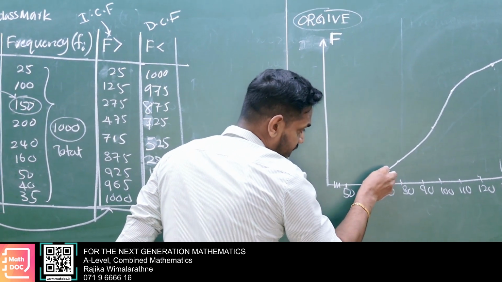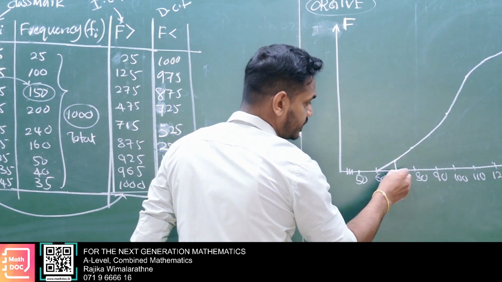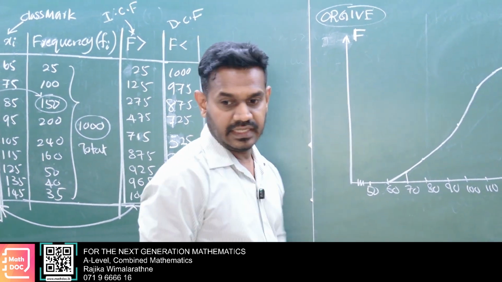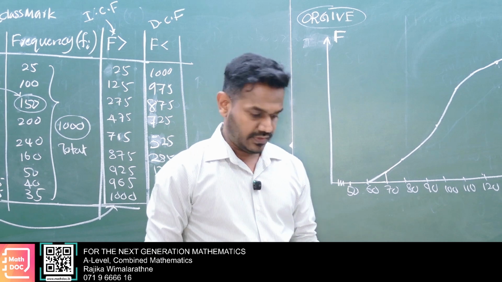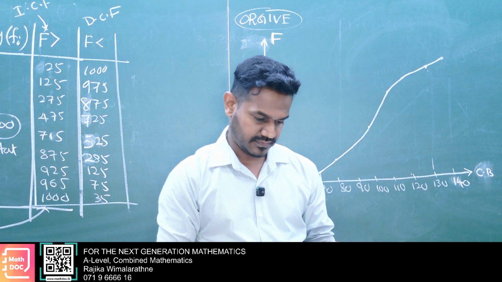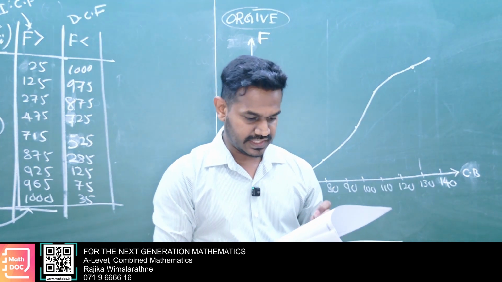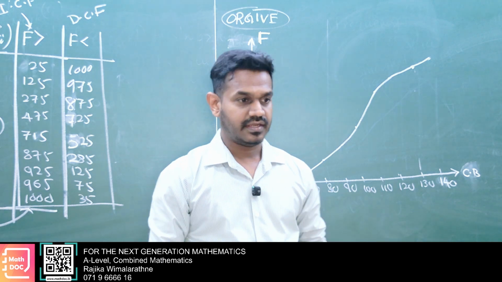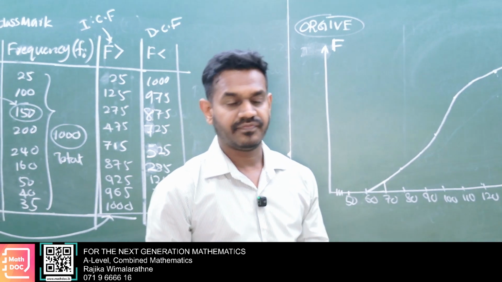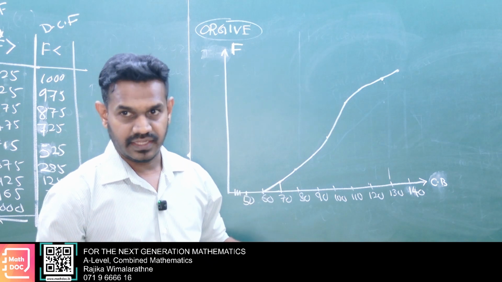Then you have to join this one to here. Here this is the class upper boundary, and then its lower boundary you have to put. That's how we sketch the increase in cumulative frequency graph. Okay, sketch somewhere. On page number 5, you have to sketch it very small. Sketch the increasing cumulative frequency graph. You have to consider upper boundary with increase in cumulative frequency.